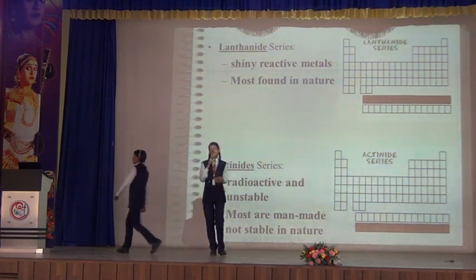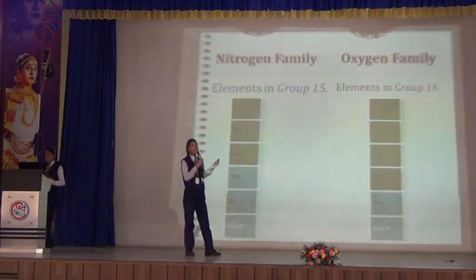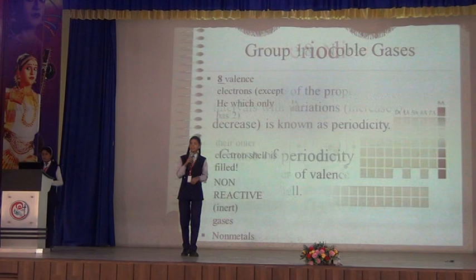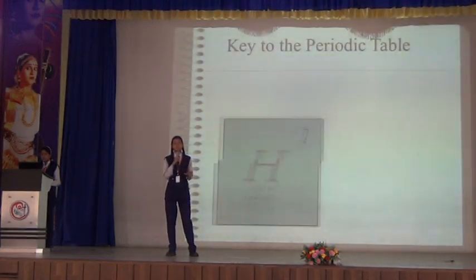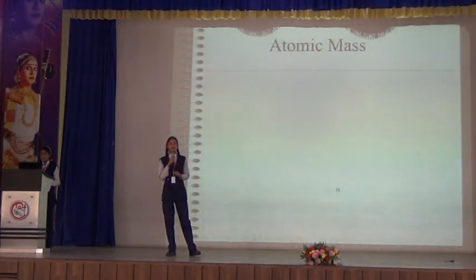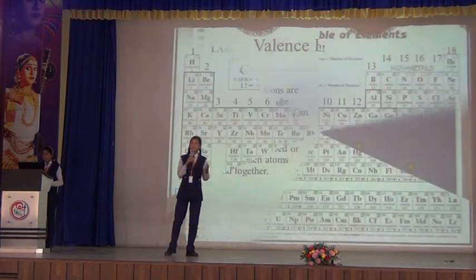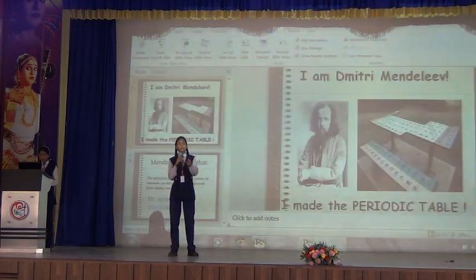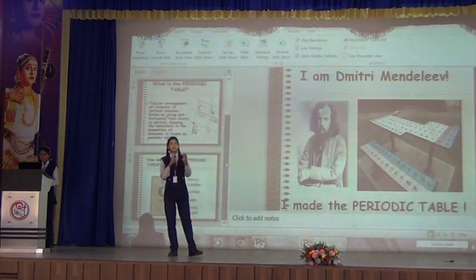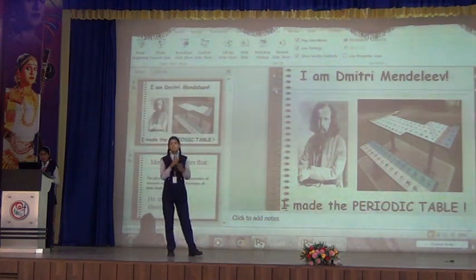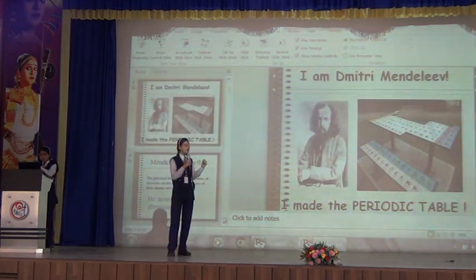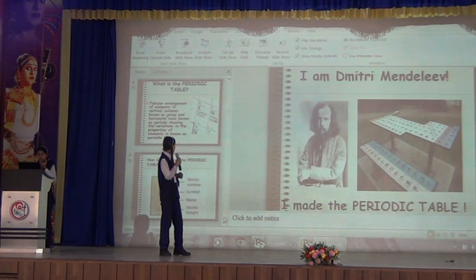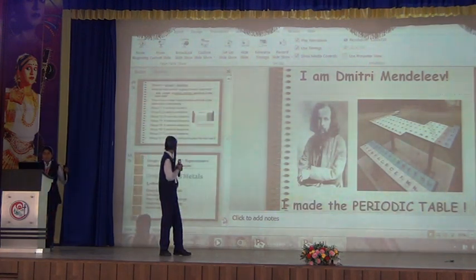So now I will start with what elements are present in the lanthanide and actinide series. In the lanthanide series, there are shiny elements, and they are naturally occurring elements. In the actinide series, there are heavy metals, like the element uranium, which you might have heard of. Those are examples present in the actinide series. Now next slide please.